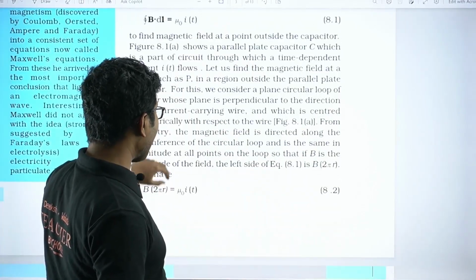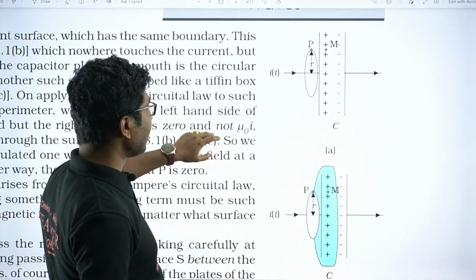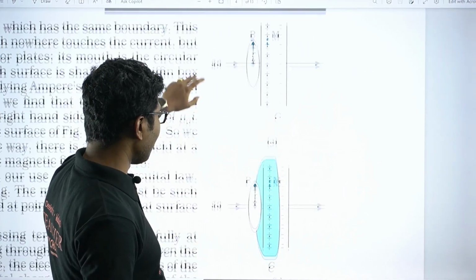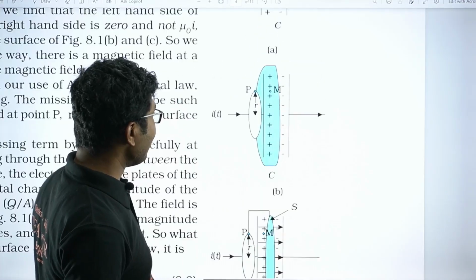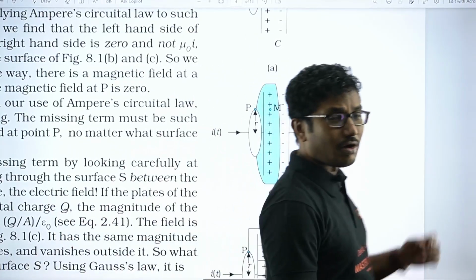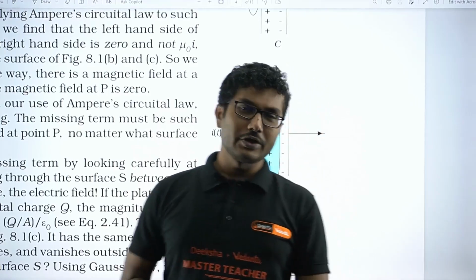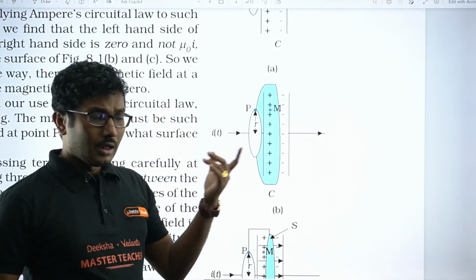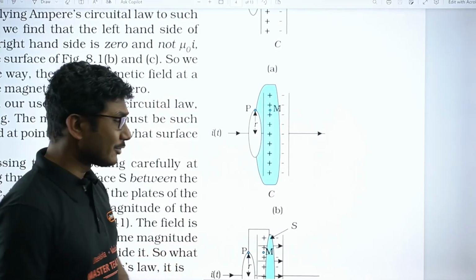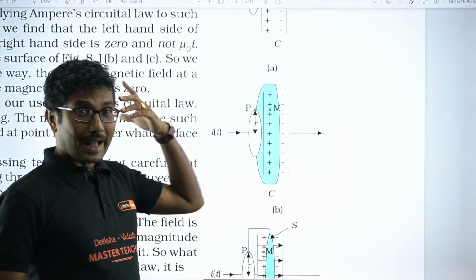Now, where did Maxwell make his correction? Maxwell actually made the correction in a part called displacement current. What is the meaning of that? If you remember, in Ampere's circuital law we said that the closed integral of B dot dl is equal to mu naught into I, right? That was Ampere's equation.